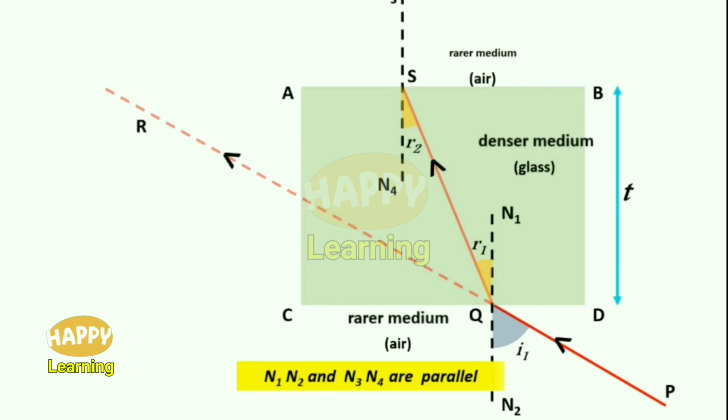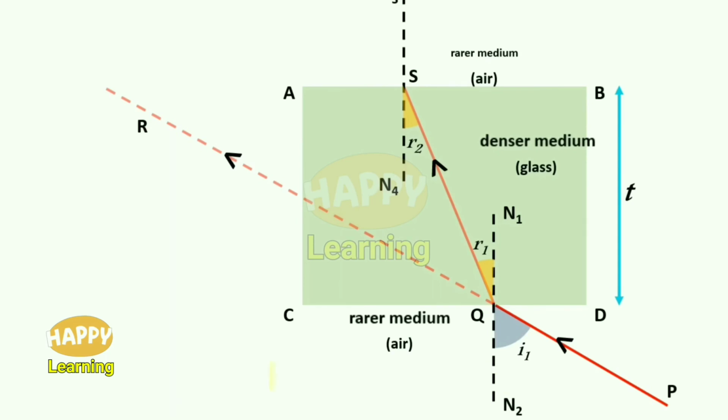N1, N2 is perpendicular to CD. N3, N4 is perpendicular to AB. Since AB and CD are parallel, N1, N2, N3, N4 will also be parallel. Then using mathematics, when two parallel lines are intersected by a straight line, the corresponding angles, similar angles, are equal. Like that, using the mathematics knowledge, we can say that R1 and R2 are equal.